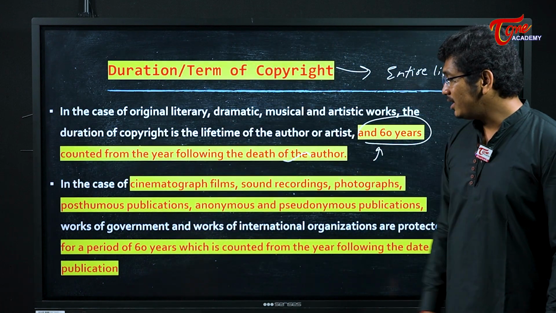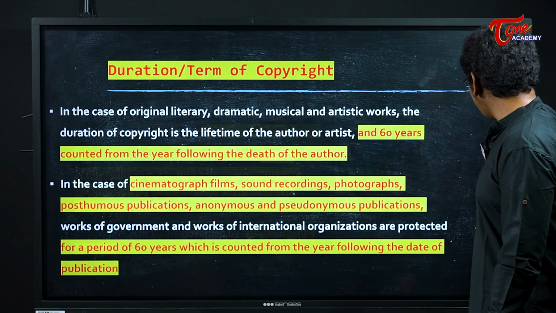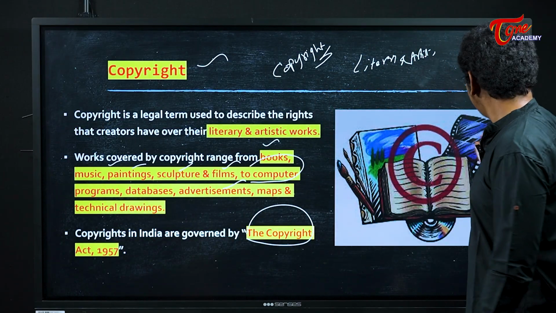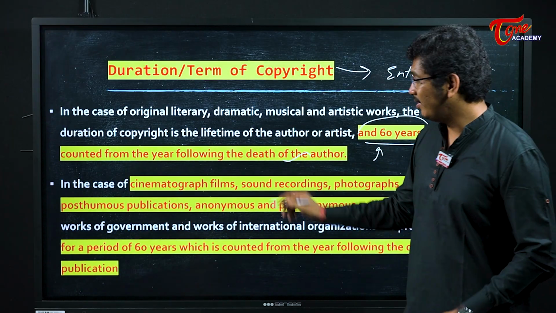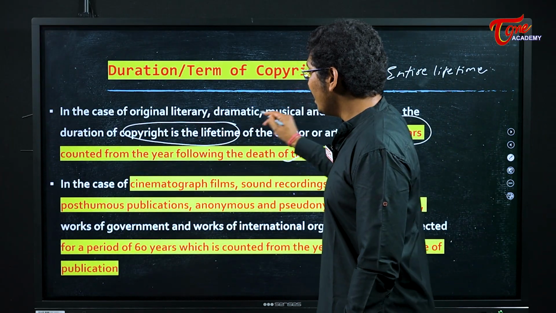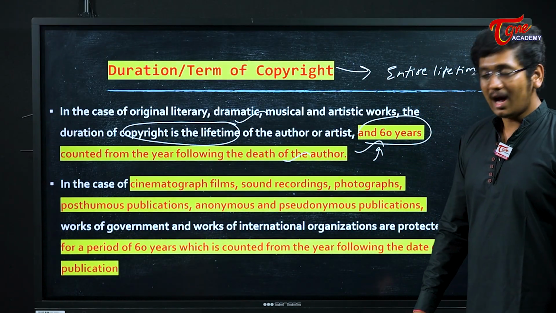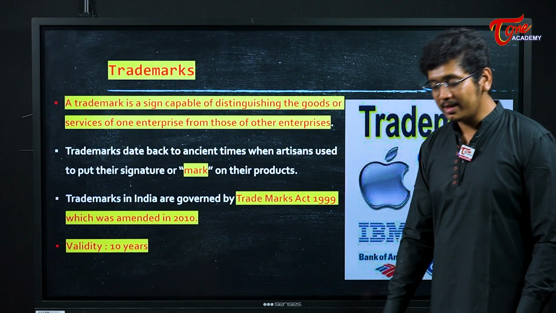Originally, this type of intellectual property, copyright, is given for the entire lifetime you live. Copyrights are given for the entire lifetime, but once you die, your copyright will be valid up till 60 years from the death. Next is trademarks, my friend.